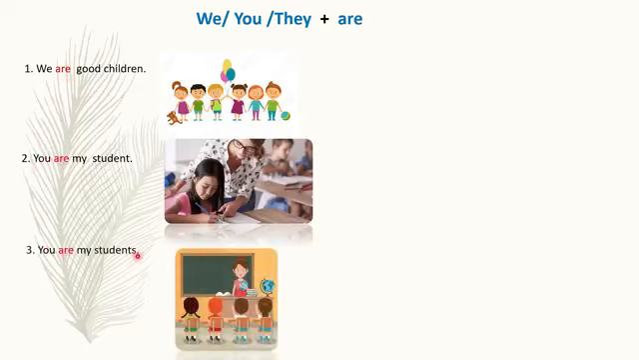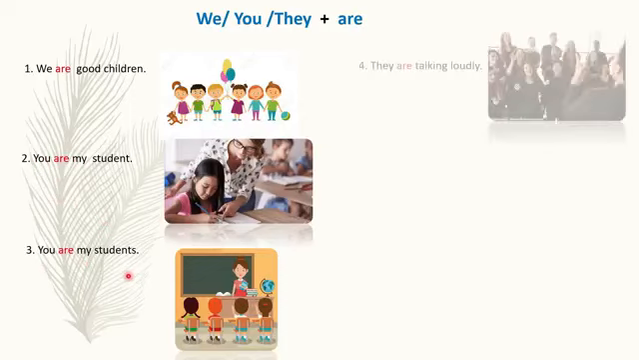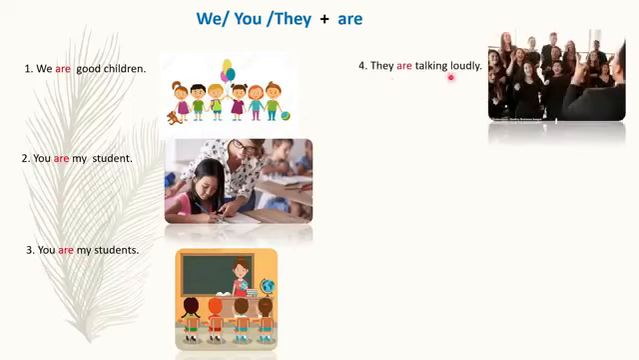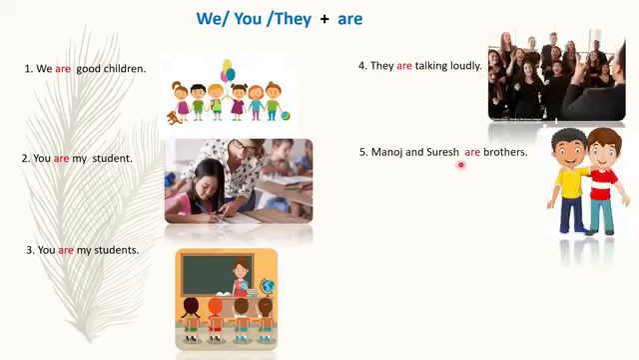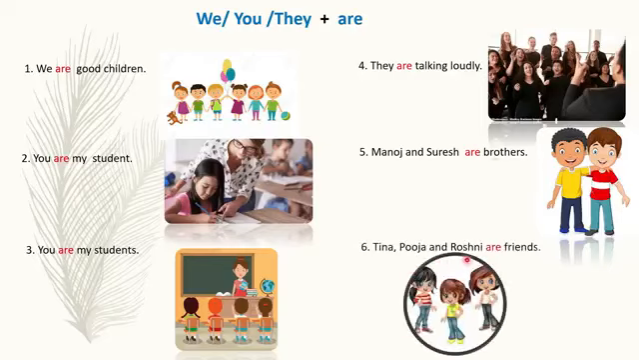You are my students. Here you can see, if you talk about one person, if one person is a listener or many persons are listeners, with you always comes are. They are talking loudly. Manoj and Suresh are brothers. Tina, Pooja and Roshni are friends.